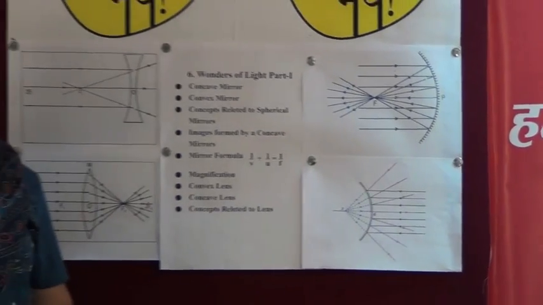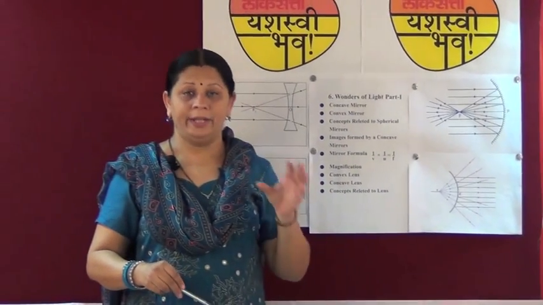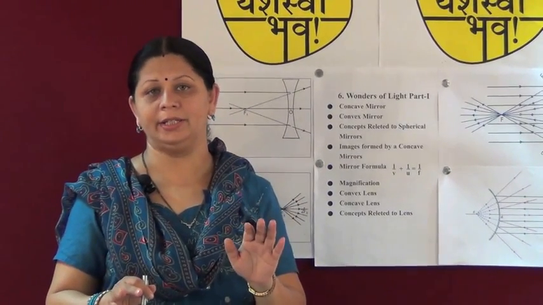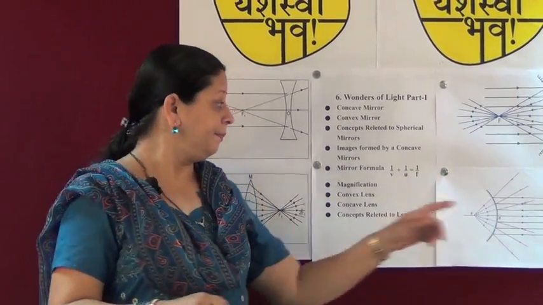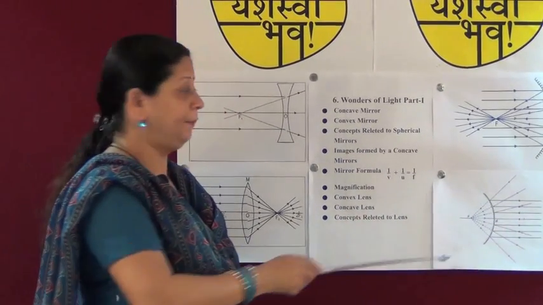Now what is divergence of light? Divergence of light means when light rays spread in all directions, it is called divergence. So in this mirror rays are spread all over.